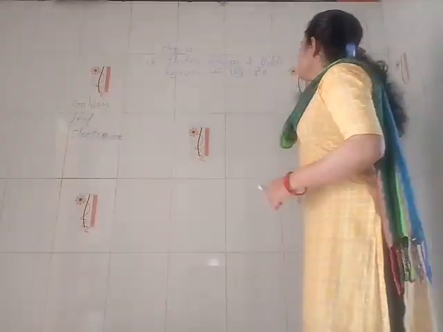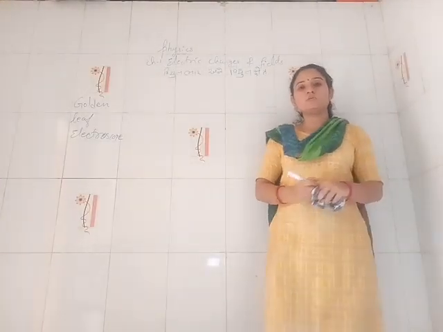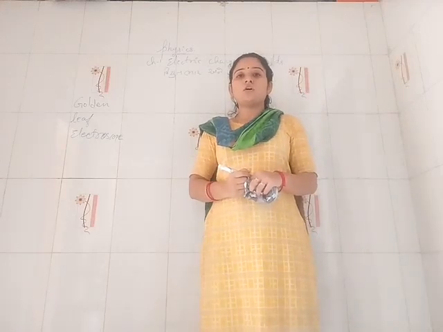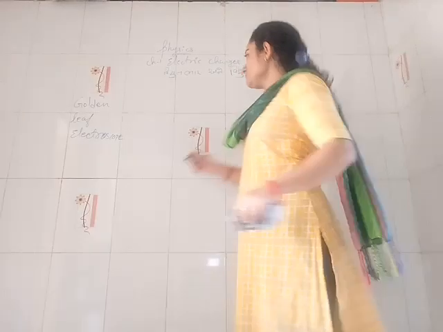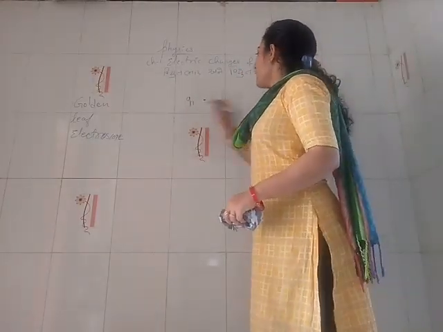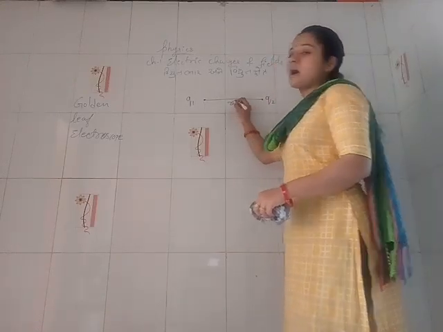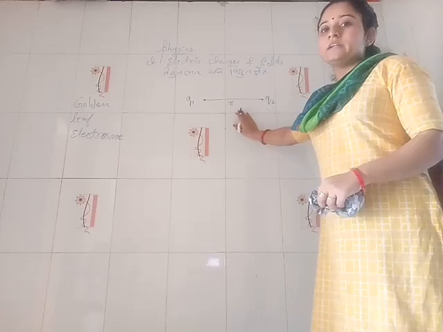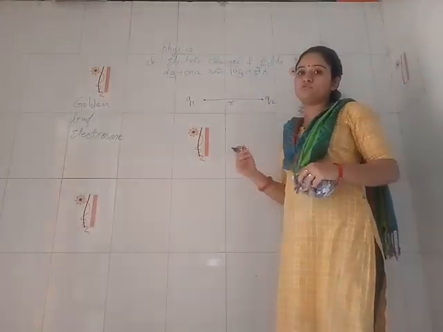Now we will move to the next topic, that is Coulomb's law. Coulomb gave the law which represents the force between 2 charges. For example, there are 2 charges Q1 and Q2 and they are at a distance of r. Then Coulomb gave the law of the force between these two charges.